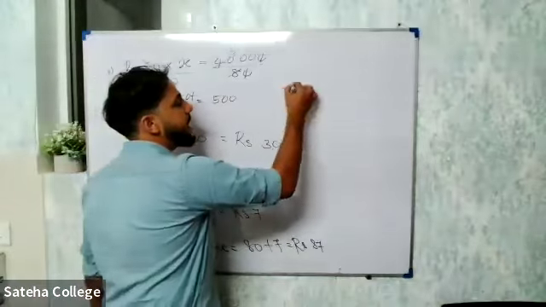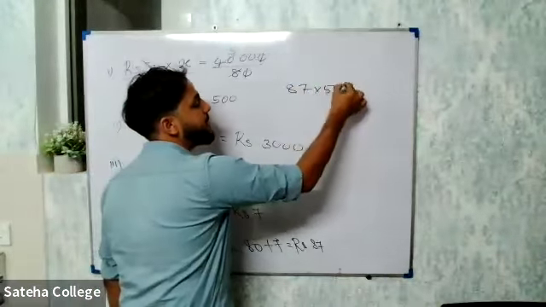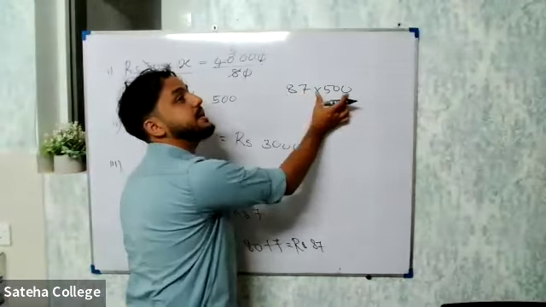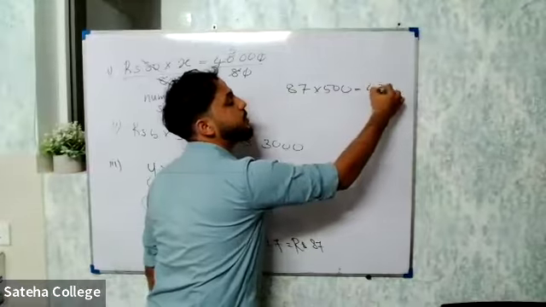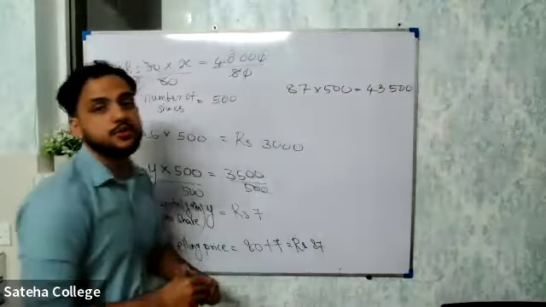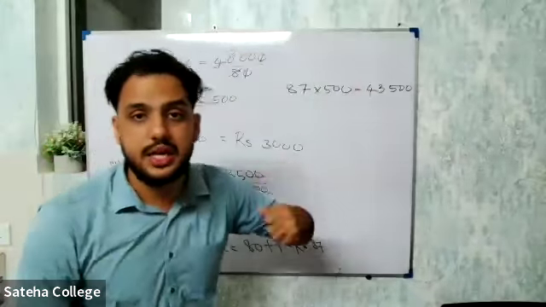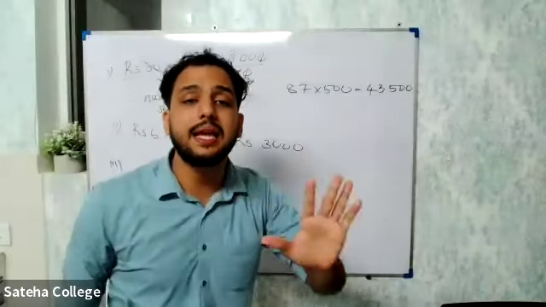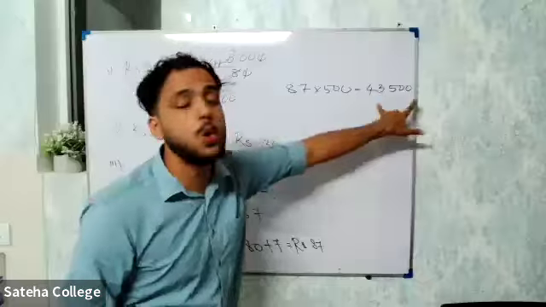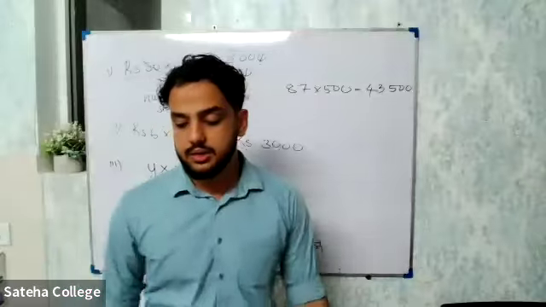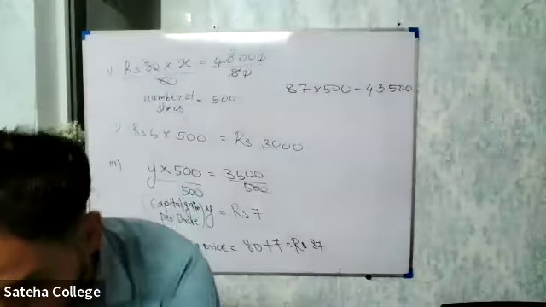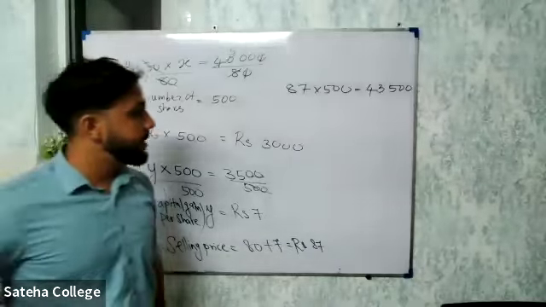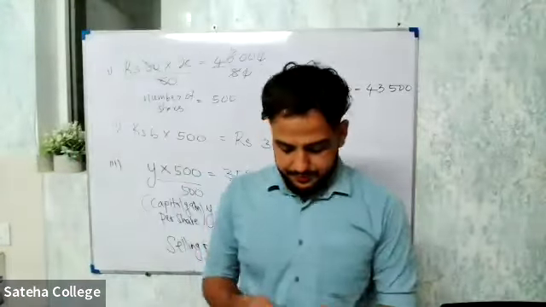In other words, 87 multiplied by 500. See here, selling price of one share into 500, the number of shares, should give you 43,500. So 40,000, he bought the shares. When he is selling the shares, he got 3,500 as capital gain. That is the extra amount. So in total, how much did he get? 43,500. Is that clear now? Yes, sir. Thank you. All right, you're welcome. Right, okay, now the last one. We'll see.